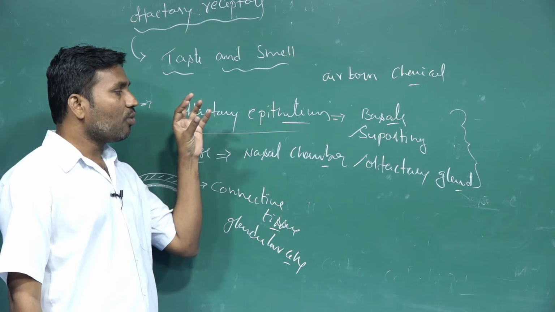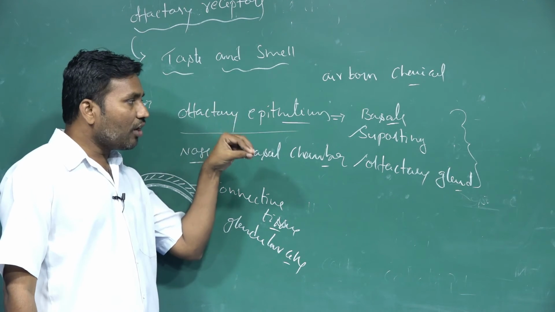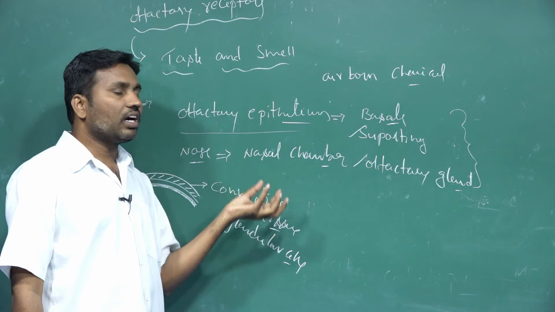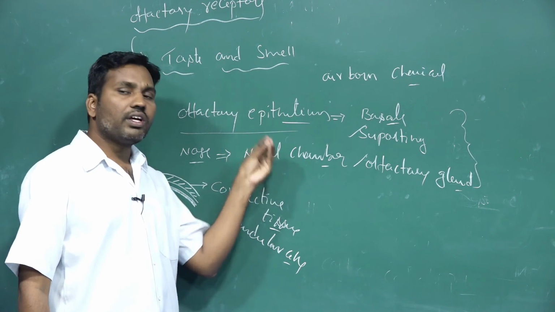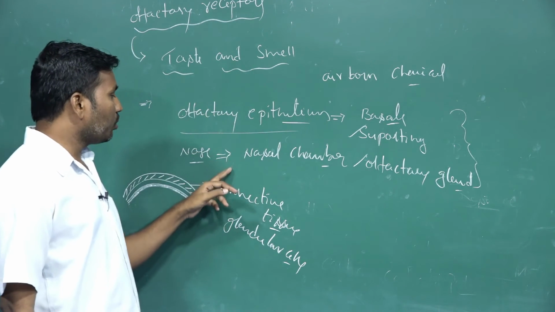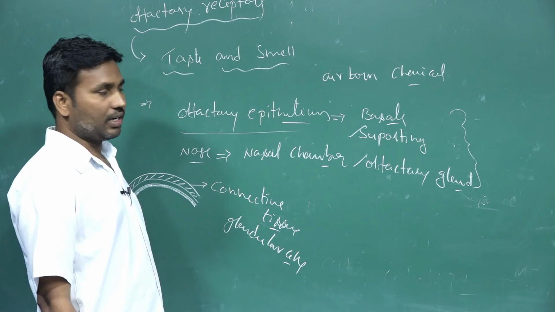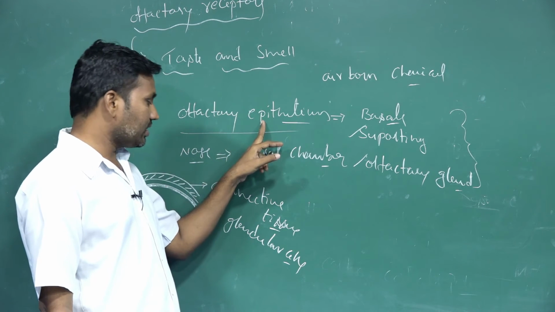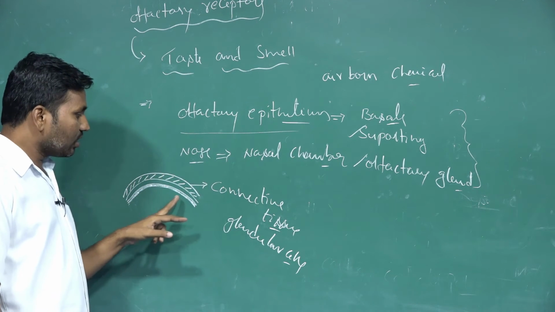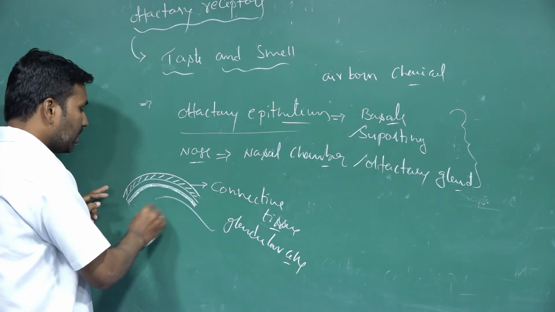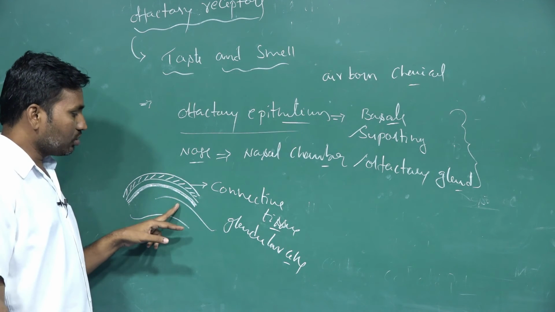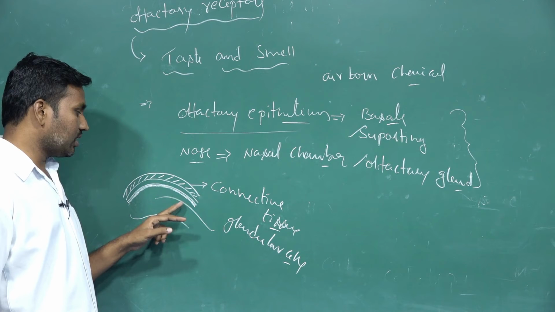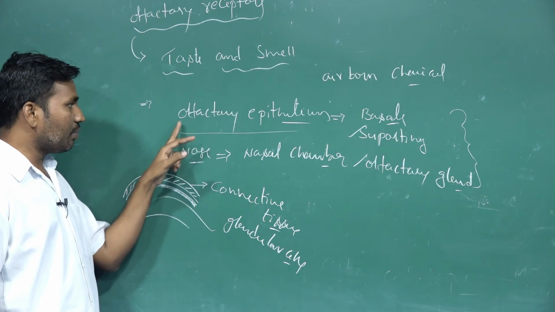How does this happen? The chemicals present must be dissolved. These smells we are talking about are fluid-dissolved chemical components, and those are recognized by the olfactory epithelium. Once the air enters the nasal chamber, the mucous membrane dissolves these chemical substances, and they are recognized by the epithelial tissue.